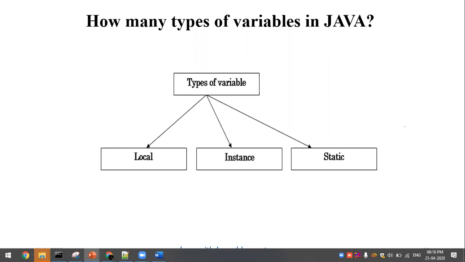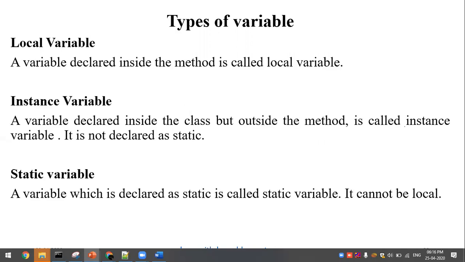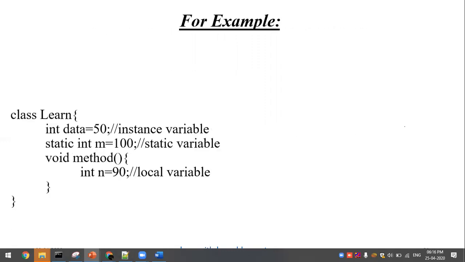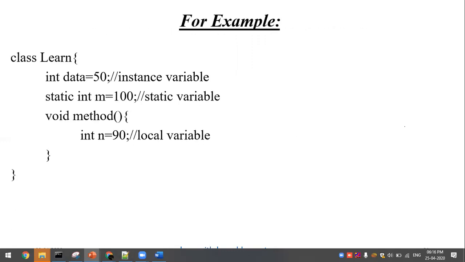Okay, so now let me go ahead with one simple example. So what is actually here? Global, instance, local. Okay, so if the class has a data member, that is directly called an instance variable, if that does not have any prefix called static. If the data member has a prefix called static, then that is called a static variable.